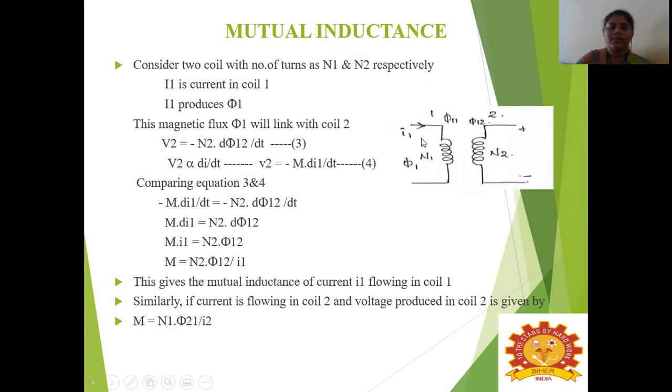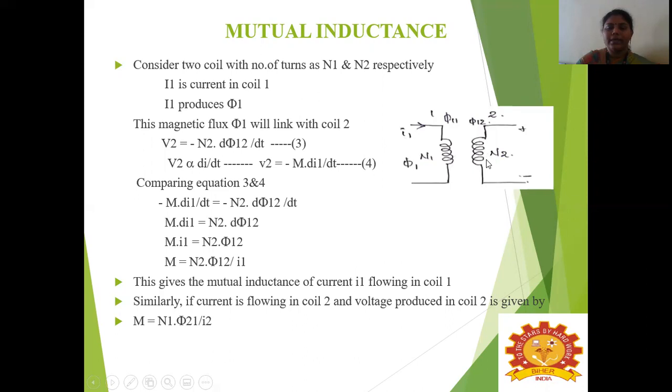So see here, for this example, let us consider two coils with N number of turns. Consider this as coil 1 and this as coil 2. So here N1 is the number of turns in the first coil, and N2 is the number of turns in the second coil. So let us see about coil 1. In coil 1, the number of turns is N1, and the current in coil 1 is I1, and this I1 will produce a magnetic flux, that is called phi 1. So this magnetic flux, phi 1, will link with coil 2.